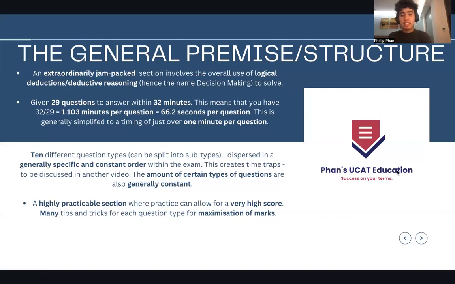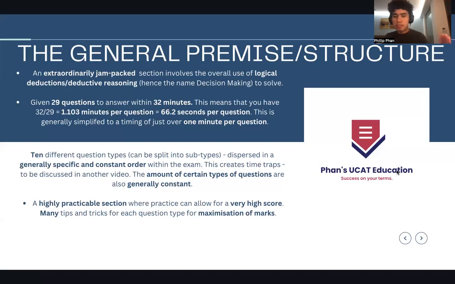And the issue is that this creates time traps. I'm going to talk about that in a later video, but there are potential time traps, which are very important to note. Also, the number of certain types of questions is always constant. We're going to have 10 different question types, and they can be split into different subtypes. The number of questions for each type is also generally about the same, which is very important to note.